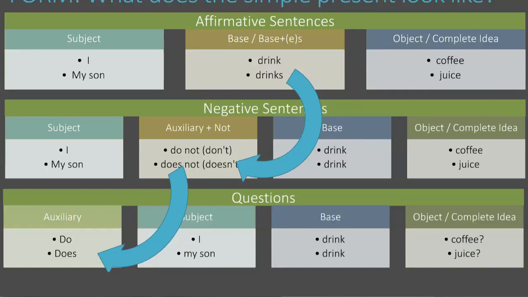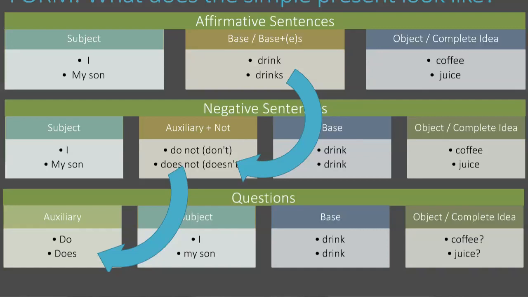Basically, the simple present pattern is the same one that we covered when we talked about the verb to have in the simple present. Again, to have in the simple present is part of the simple present, so you'll notice that all of the simple present verbs, except for be, that one's special, which is why we gave it its own section in this class, all of the other simple present verbs follow that same pattern. Subject, base form or base form plus S, and then your object or your complete idea.